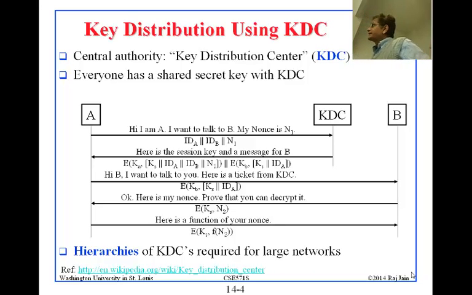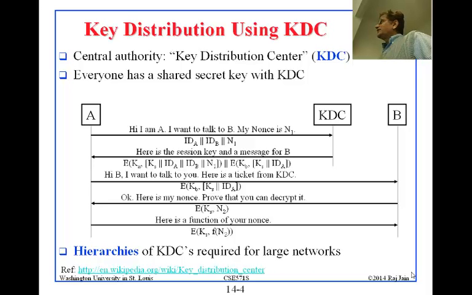So you go to KDC. A goes to KDC, says, hi, I am A. I want to talk to B. My nonce is N1. So it will send ID A, ID B, and N1. This is in the clear. Now, A gets back the answer. What is the answer?